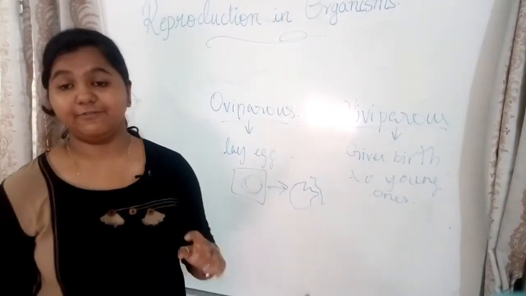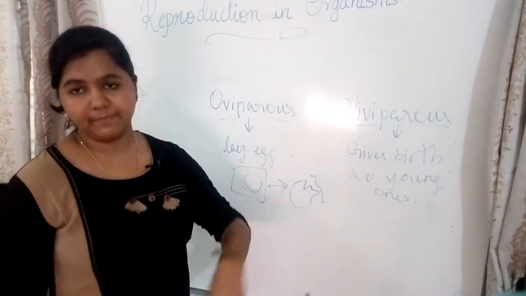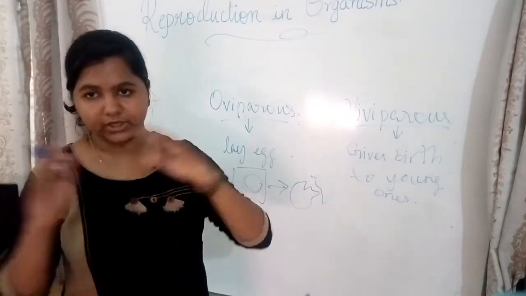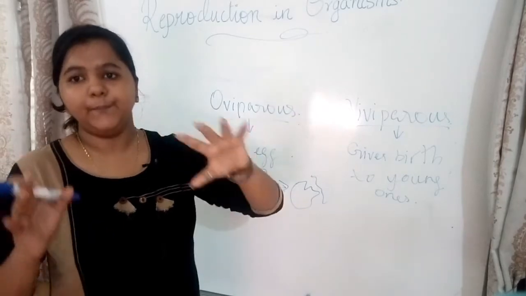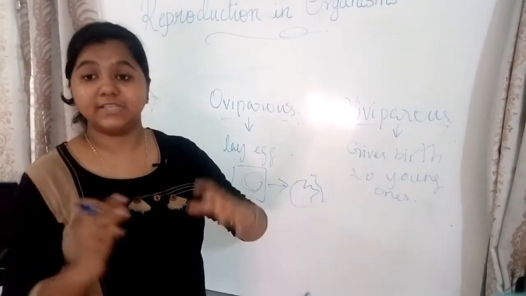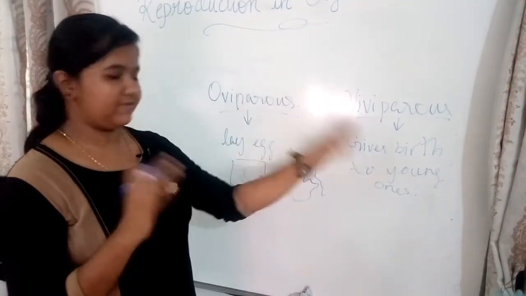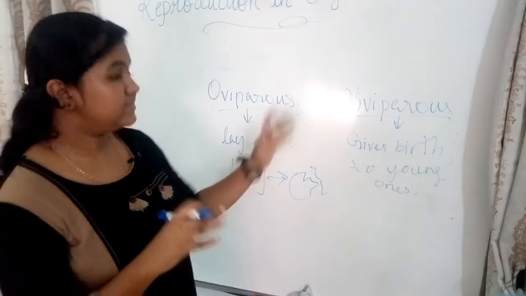This is usually for birds, hens, etc. And for viviparous, it's a longer process. It takes time. This is a quicker process. Okay, viviparous organisms give birth to young ones. So that is the difference between viviparous and oviparous organisms.